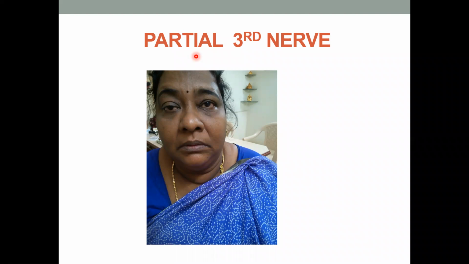Okay. Here you can see the right eye of the patient has partial ptosis. So what are the conditions in which it can occur? You can have this in a diabetic third nerve palsy, oculomotor nerve palsy. It can occur in stroke, in myasthenia, and in thyroid disorders. So many conditions can produce it. It can occur even in brachial plexus lesions.